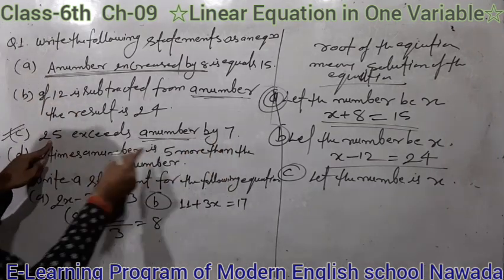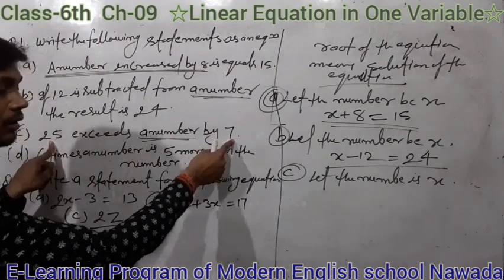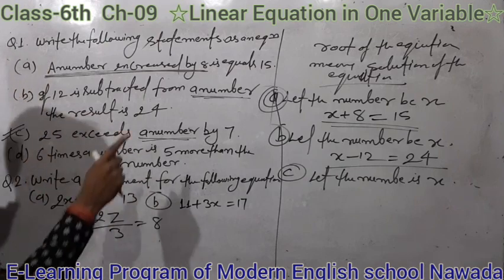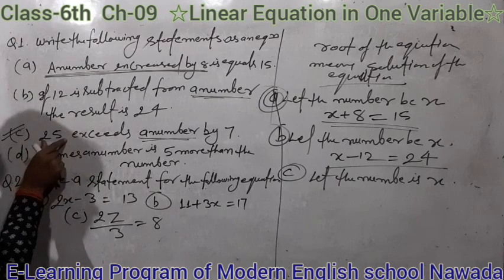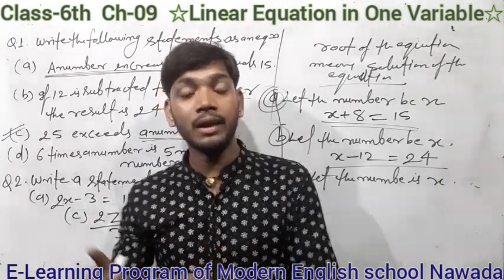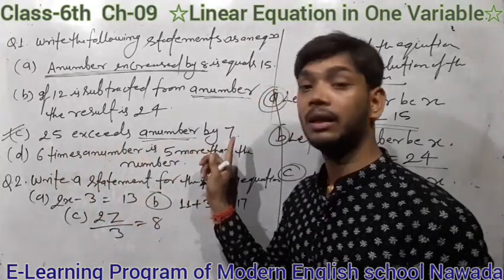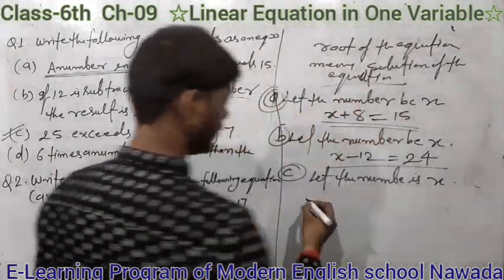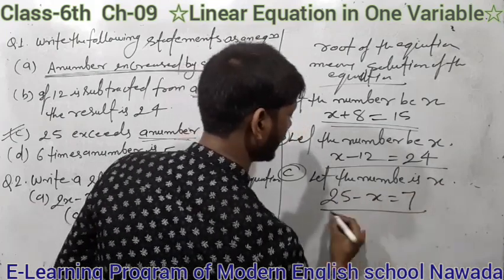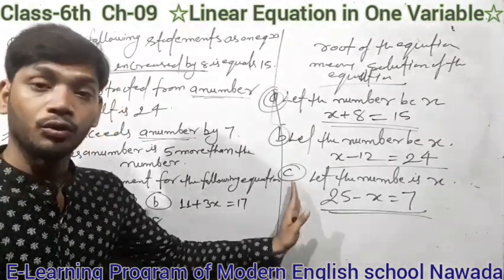That means when you subtract x from 25, you will get 7. Clear? 25 is more than the number by 7. That means when that number is subtracted from 25, you get the result 7. That means 25 minus x is equal to 7, and it's the required equation of question C.